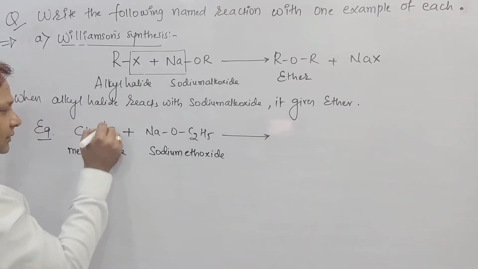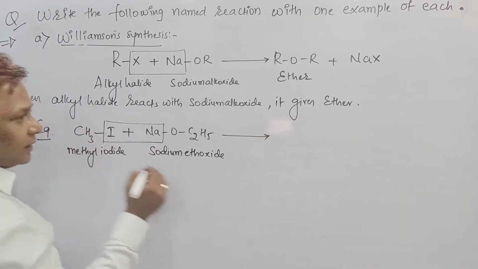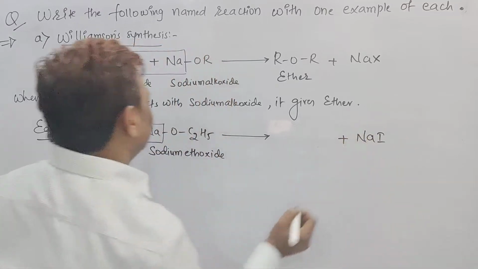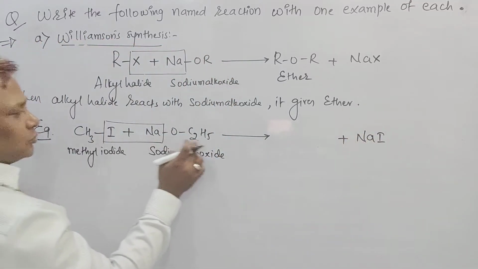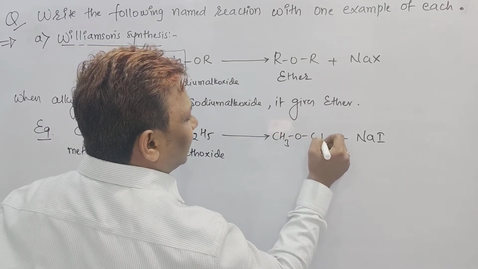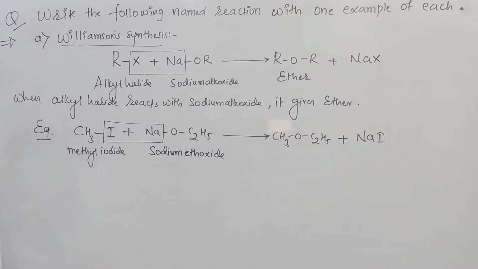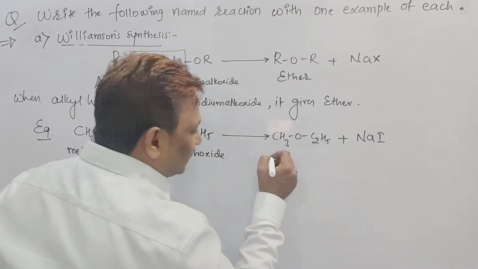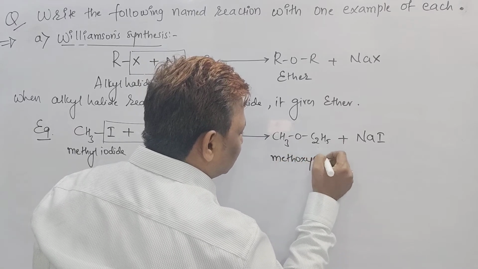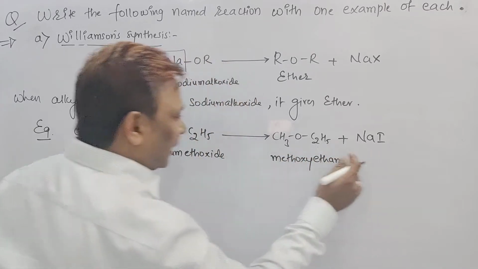See, this iodine will take out Na, means NaI came as a byproduct. We don't want that. What we want is CH3OC2H5. This is the ether I got. What is the name of this ether? You know? Yes, sir. Methoxyethane.